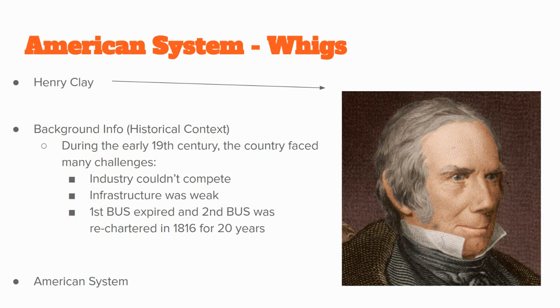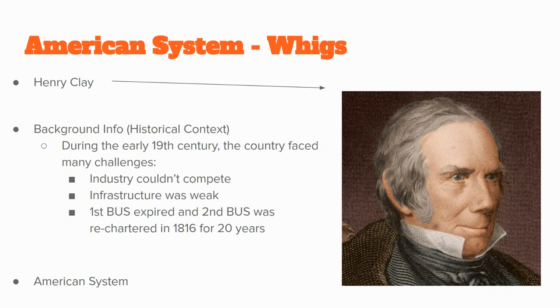He's got some ideas for how to fix America. Now, why does America need fixing? Let's talk background info, historical context. During the early 1800s, the country is going to face a lot of challenges. One, our industries, especially in the North, are having a hard time competing with British industries because Britain is so much more established with the Industrial Revolution. Two, our infrastructure is weak. Our roads, our bridges, how we're navigating rivers, those are very weak, especially in the West. And at this time, the West is thought of as like Kentucky and Ohio and Tennessee. So we need to be building more infrastructure.